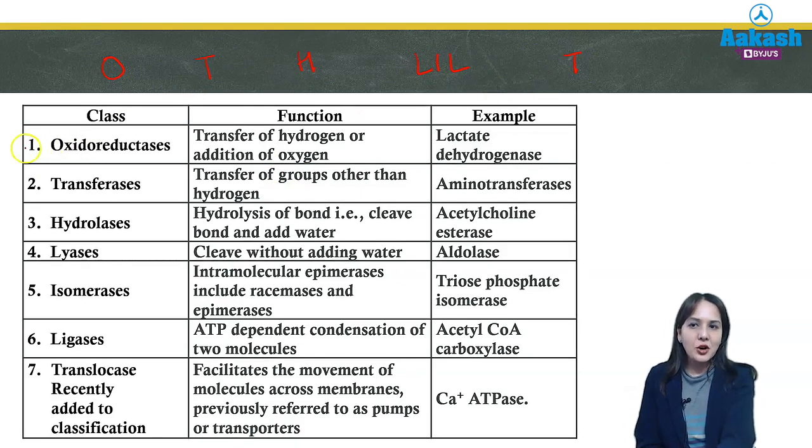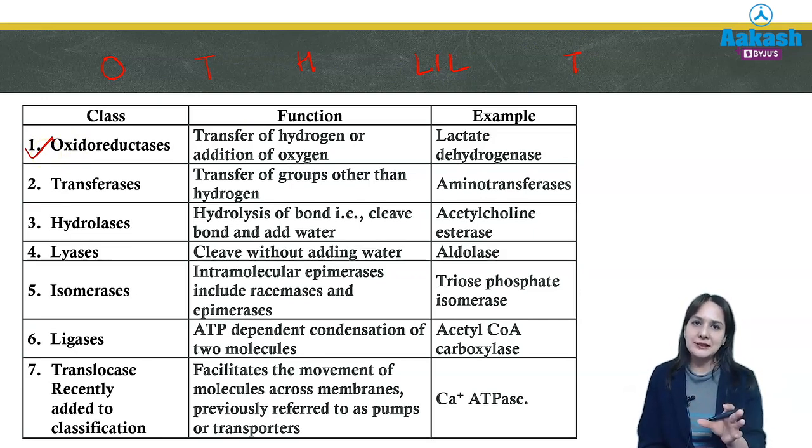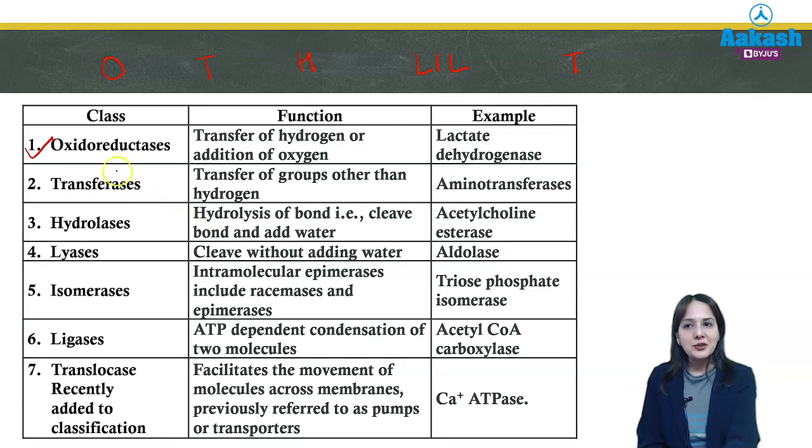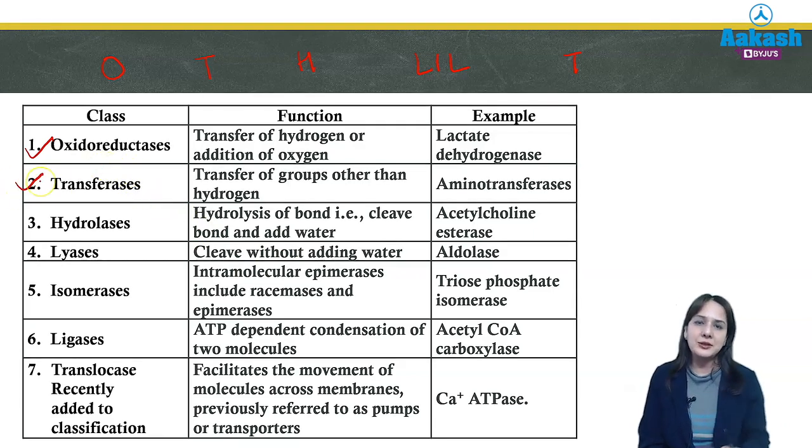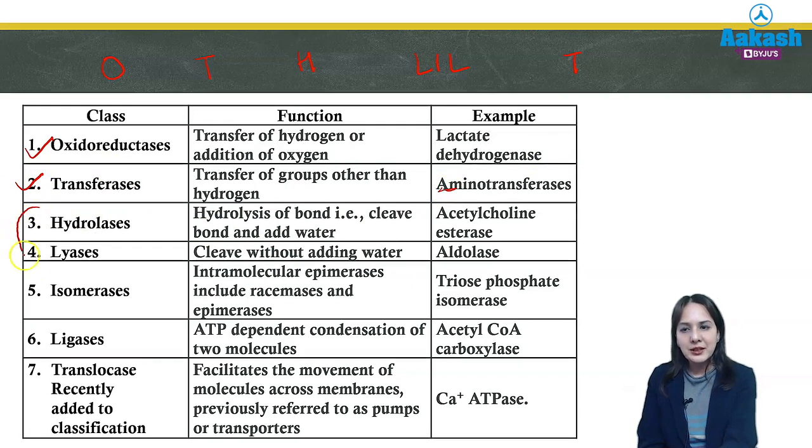So first one is oxidoreductase, that is there is either transfer of hydrogen or addition of oxygen. From the name itself you can make out that there is oxidation and reduction, that is either transfer of hydrogen or addition of oxygen will come under oxidoreductase. But if there is transfer of some other group other than hydrogen, it will be transferase. It will belong to the second class, transferase. Example is aminotransferase. Then third and fourth are breaking down bonds.